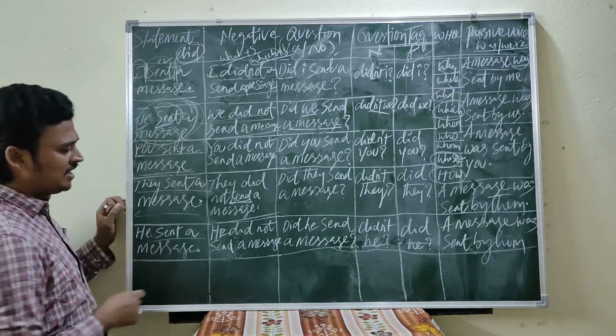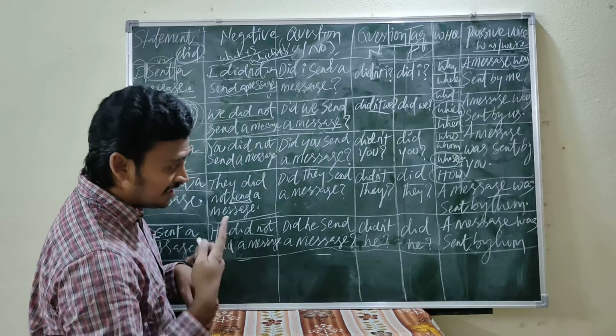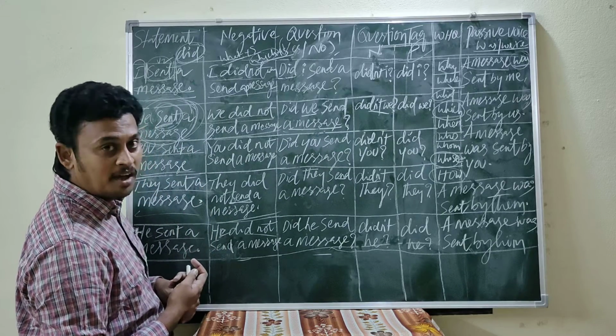He sent a message. He did not send a message. Did he send a message? Didn't he? Did he? A message was sent by him.